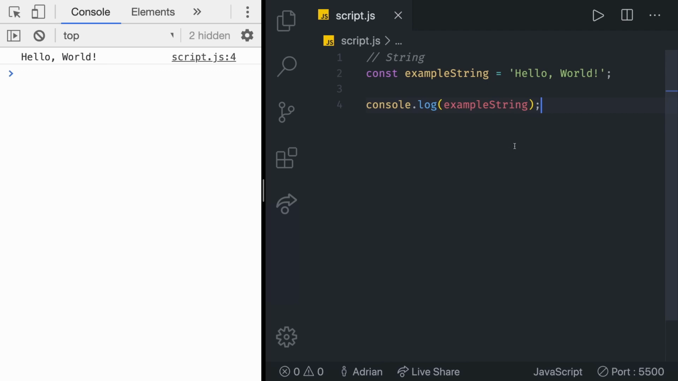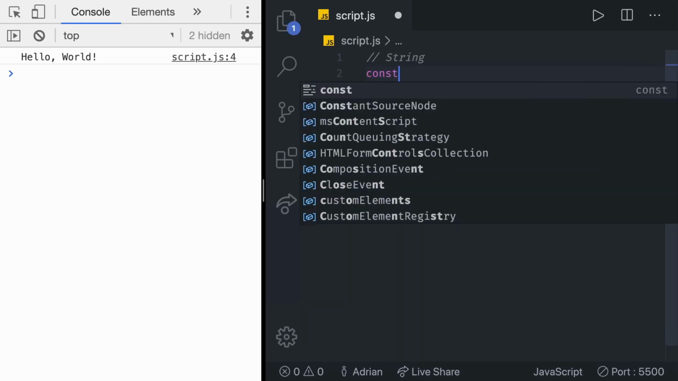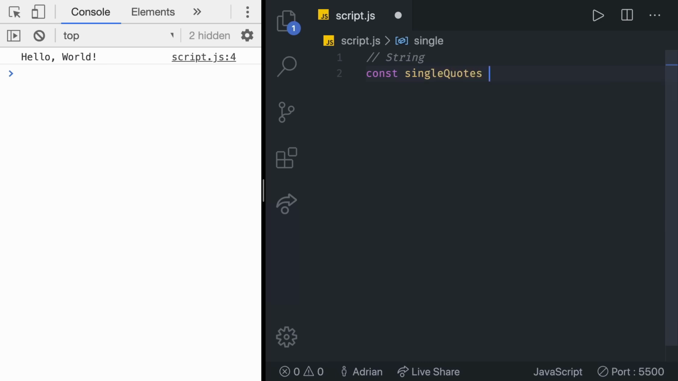A string in JavaScript, as you can see, must be surrounded by quotes. As you can see in here, we have an opening quote and a closing quote. In JavaScript, there are three types of strings: single quotes, double quotes, and backticks. So let's first create a string written with single quotes. We are going to create a new variable, const single quotes. That's just the name of the variable. Remember, this has nothing to do with the actual string, it's just the name. And we are going to make the value of it a single quote.